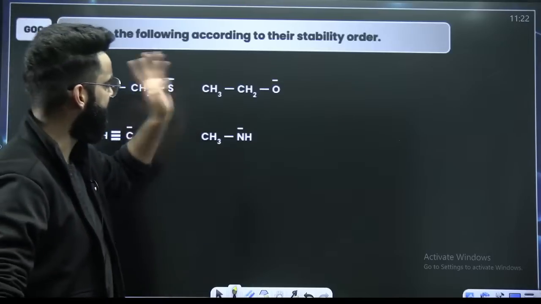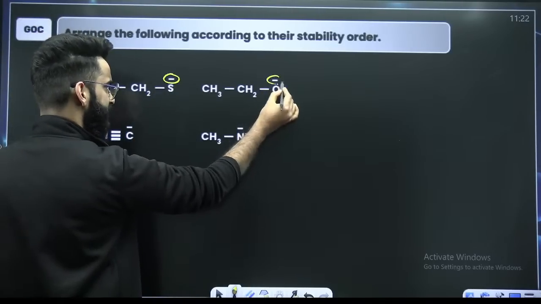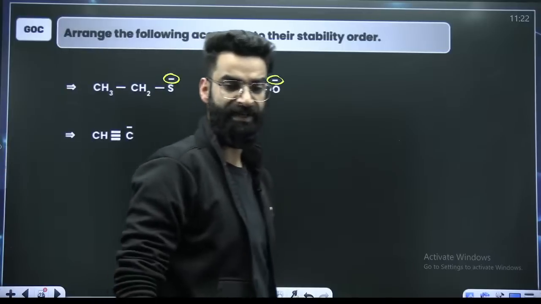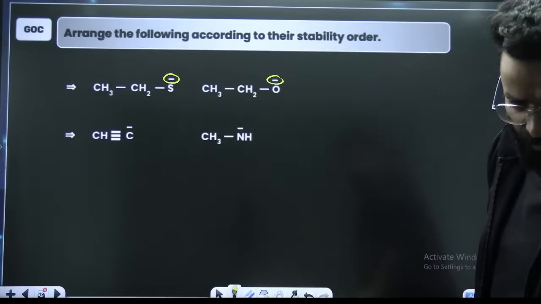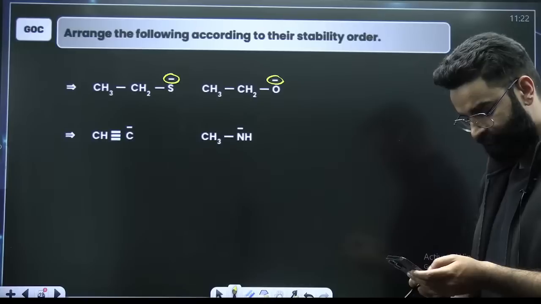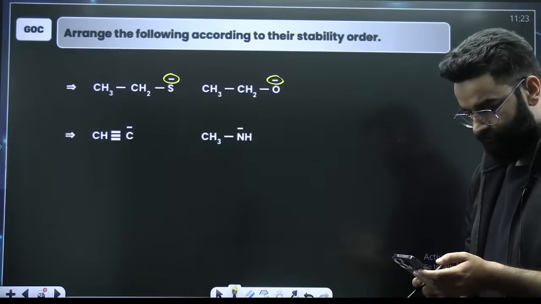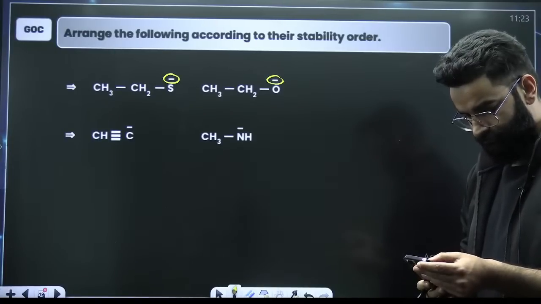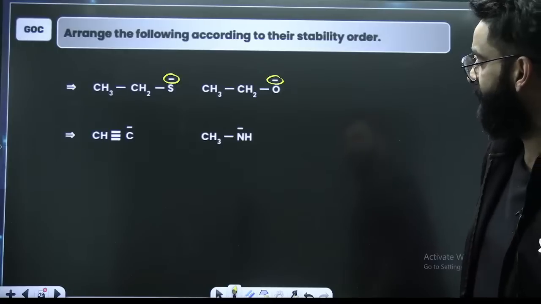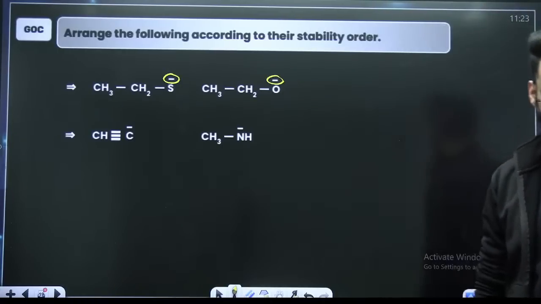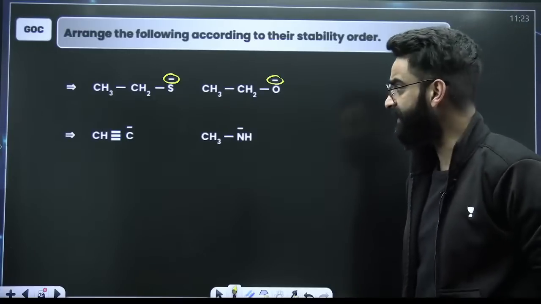Okay, among first and second, where do you see the stability more? Sulfur carrying negative, oxygen carrying negative. Where do you see the stability more? First or second? Quick. Where do you see the stability more?